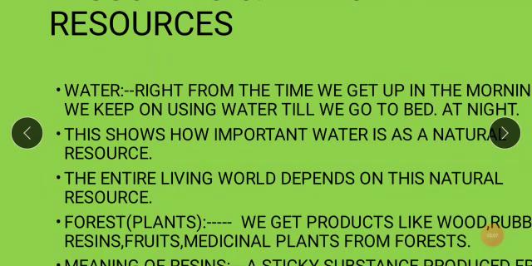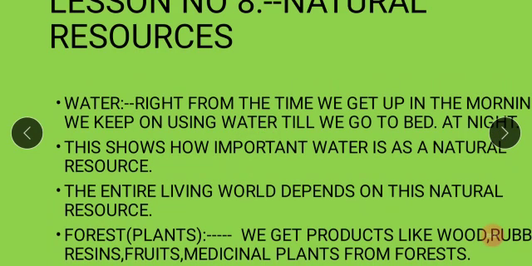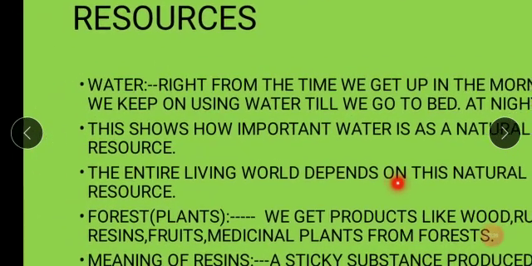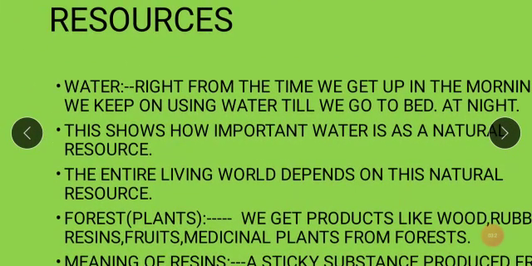In the last period we saw about land as a natural resource. We saw the information about land. So for what purpose is land used? Land is always used for agriculture, farming. We use land for farming, and water is used for many things. So the entire living world depends on this natural resource. Human beings, animals, plants, all living things are dependent on this natural resource, water.